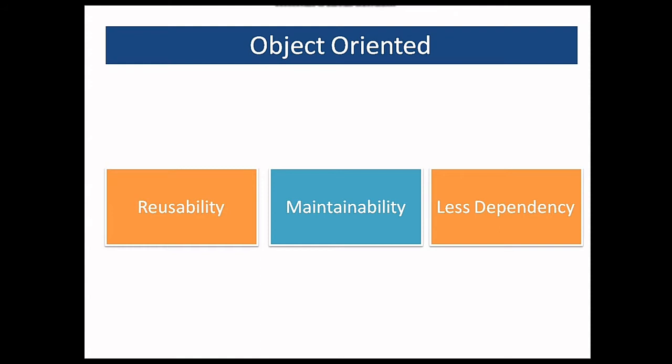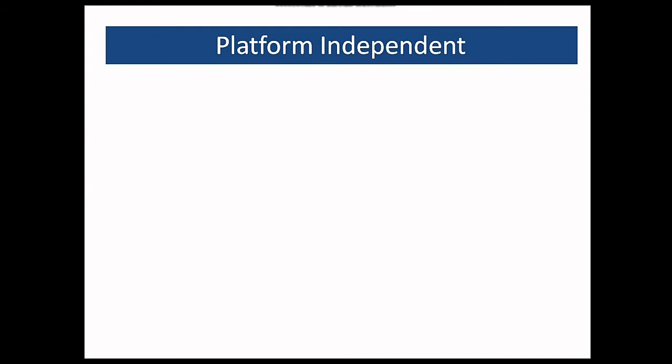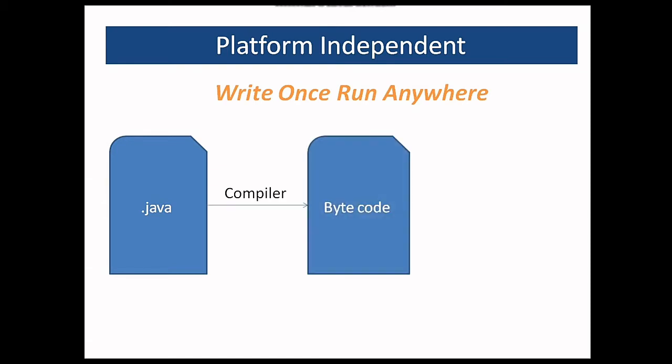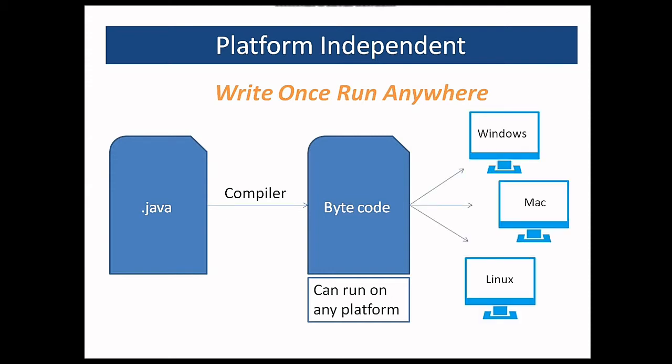The next feature of Java is that it is platform independent, meaning you just write it once and run anywhere. Let's see how. So you write your code in a .java file and the compiler converts it to the bytecode. Now this bytecode can actually run on any system. So the bytecode can run on Windows, Mac or Linux. So that is why Java is platform independent and you write once and run anywhere.